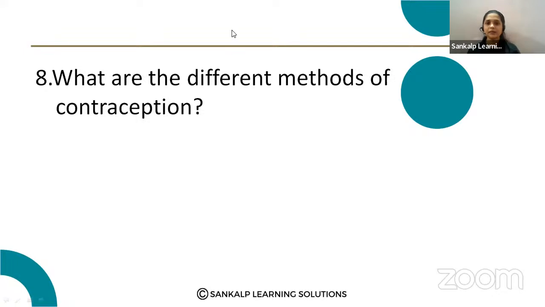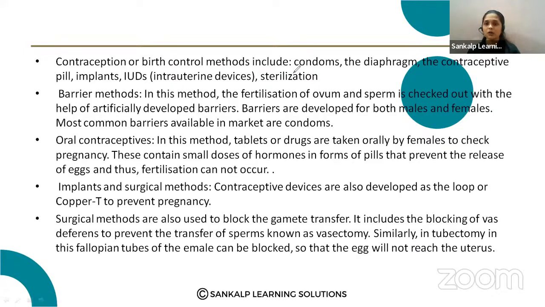Here different types of contraception methods are there. That includes condoms, contraceptive pills, intrauterine devices (IUD means intrauterine devices), and sterilization techniques. First, what you have to explain? Here I have taken the topic as the barrier method.